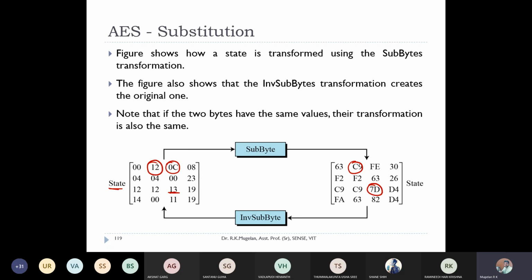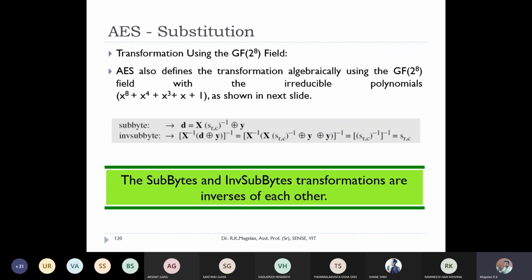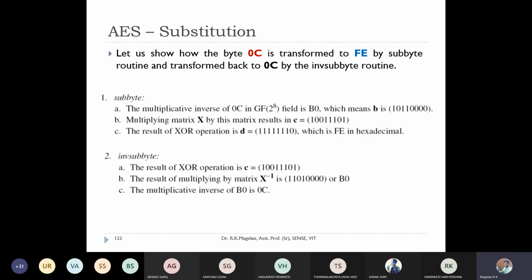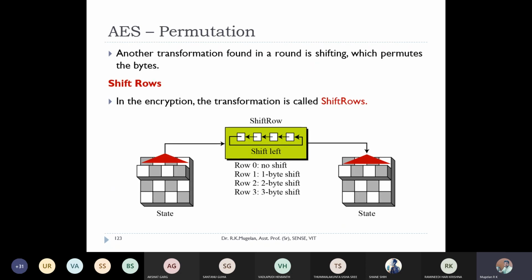There is also another way we can do this sub byte transformation using Galois field. It was mentioned in the book, but my suggestion is always to go with the lookup table from an examination point of view. But I have added how this happens. They take a constant matrix and multiply it with the state, then convert the result into hexadecimal values. So it's a tedious process, right? I hope you are clear with sub byte transformation. If it is clear, kindly raise your hand.